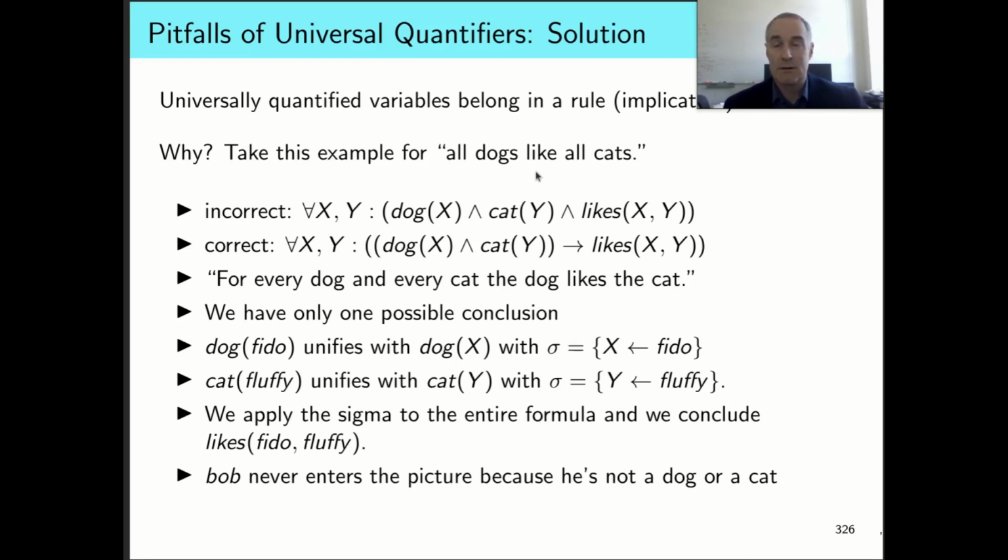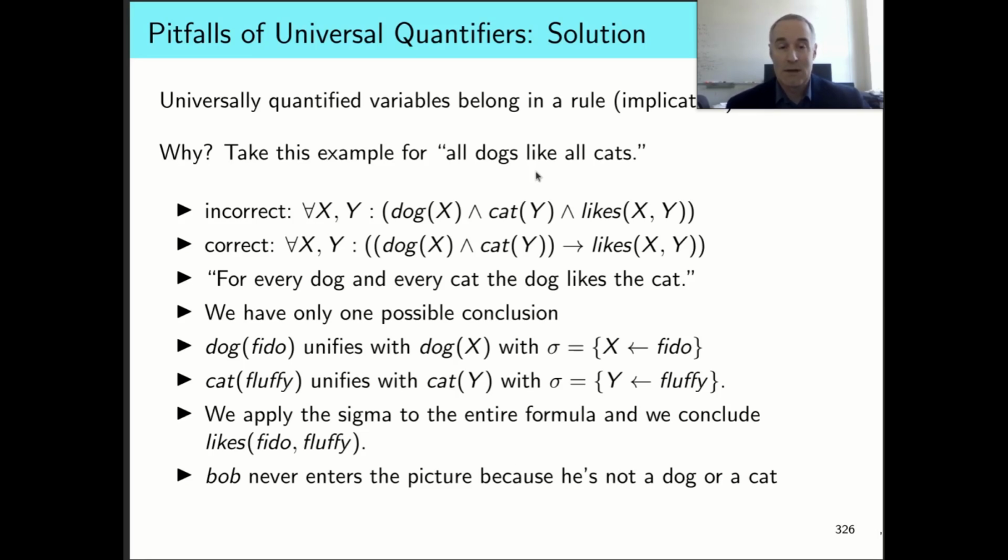So we're going to do first-order resolution here. That involves unification. We unify our previous statement that Fido is a dog, dog of Fido, with dog of x in our rule, and we get the following substitution, sigma: x gets the value of Fido. We only have one assertion with a cat in our knowledge base, so cat Fluffy unifies with cat y. Therefore, the substitution sigma is that y gets the value of Fluffy. We then apply this unification across the entire formula to get likes Fido Fluffy.